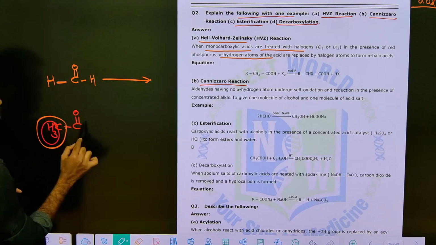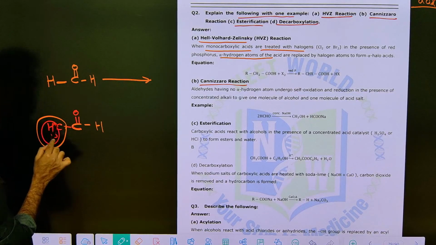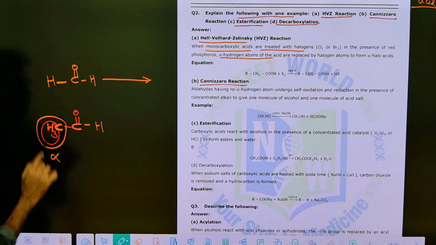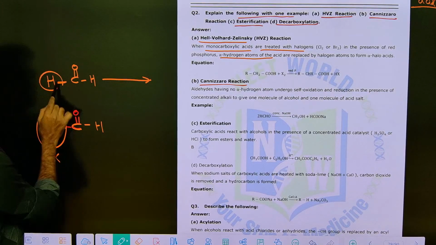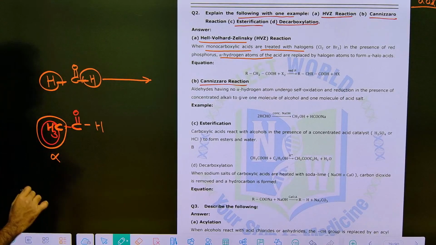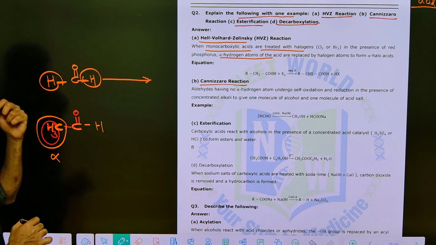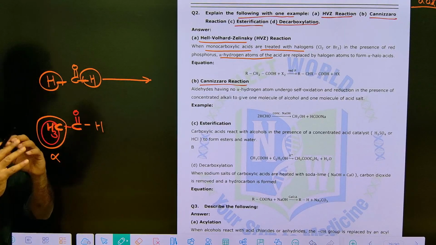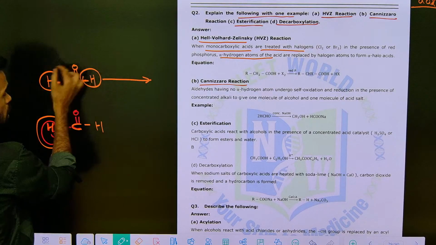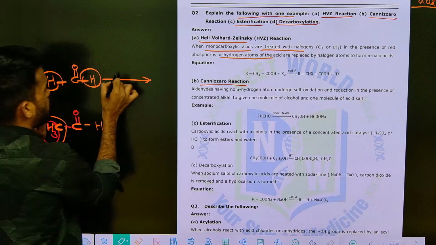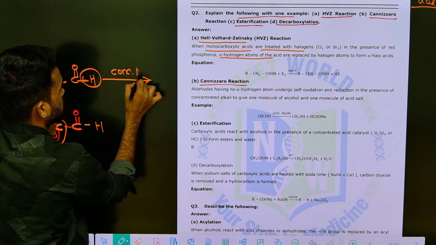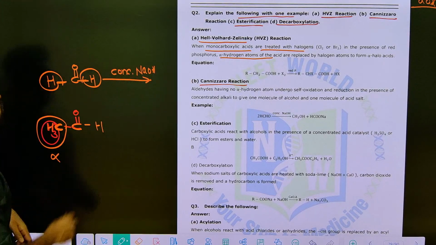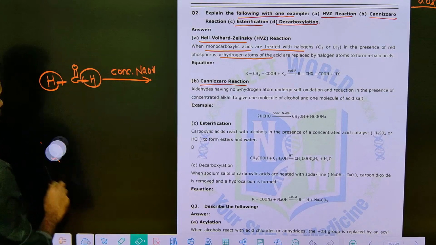See, these are not alpha hydrogens. What I told you: the carbon adjacent to the carbonyl group, if any hydrogens are present on that carbon, those are considered to be alpha hydrogens. Here these are directly attached, so these are not alpha hydrogens. So the Cannizzaro reaction can involve aldehydes or some ketones also, but there should not be any alpha hydrogens. Carbonyl compounds without alpha hydrogens, upon treating with concentrated NaOH, give you a final product something like this.